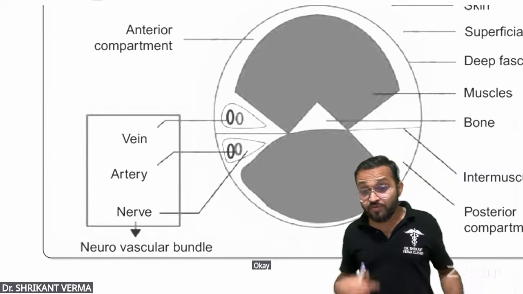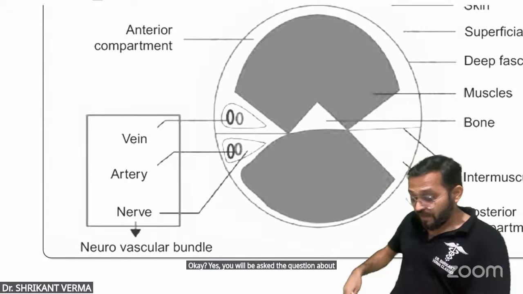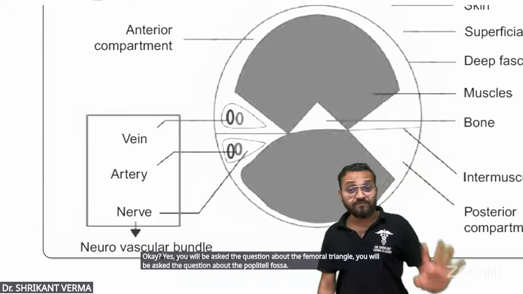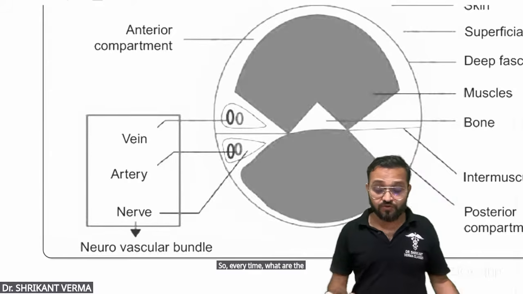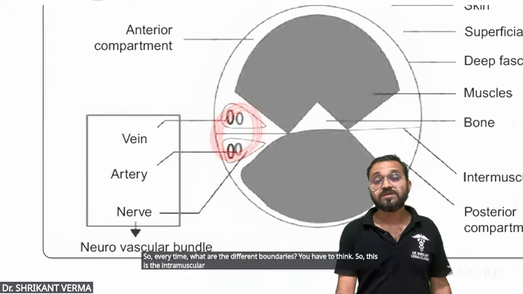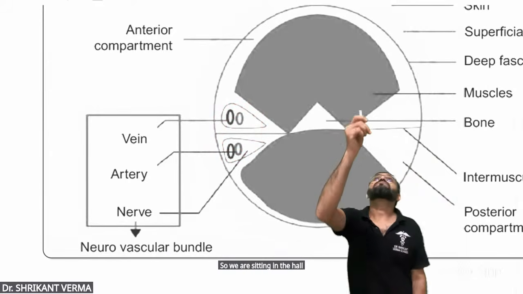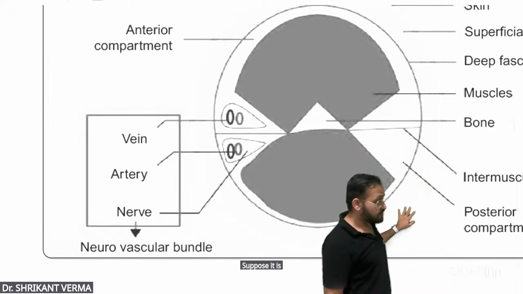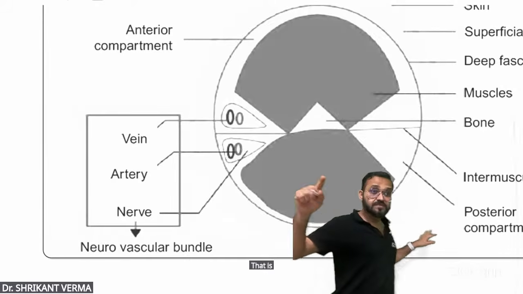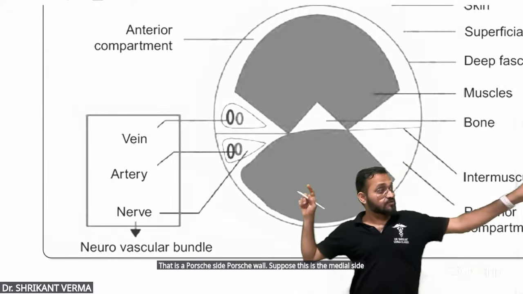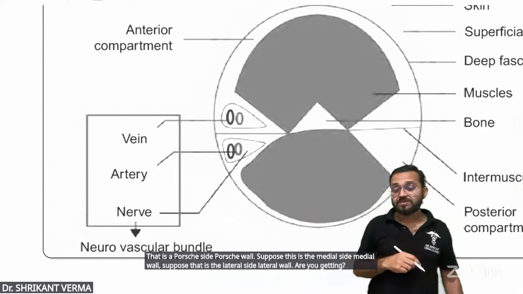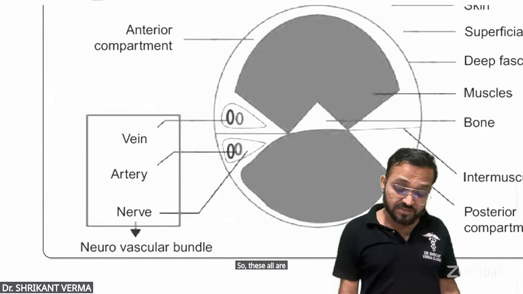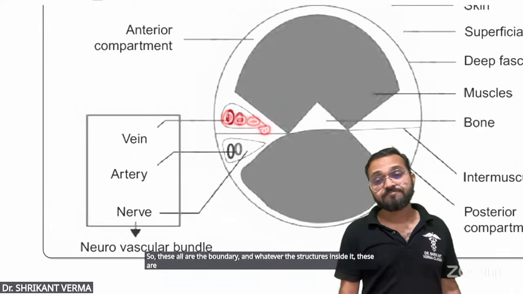You will be asked questions about the femoral triangle and the popliteal fossa. So every time, what are the different boundaries? You have to think. This is the intermuscular space. Suppose we are sitting in the hall. What are the boundaries? Roof, floor. Suppose this is the anterior side, anterior wall. That is the posterior side, posterior wall. This is the medial side, medial wall. That is the lateral side, lateral wall. So these are all the boundaries, and whatever structures are inside it are the contents.